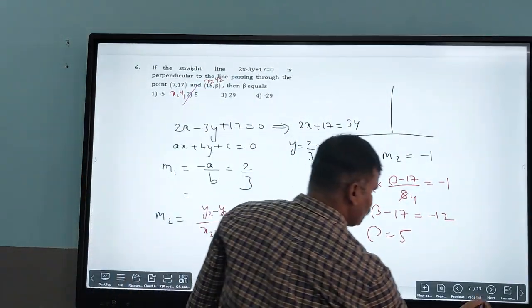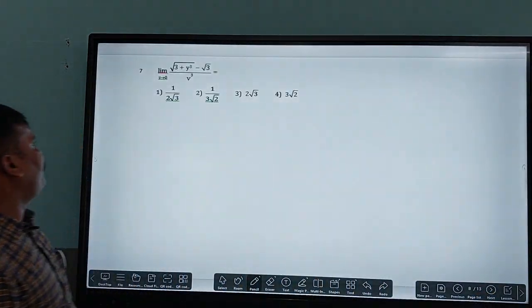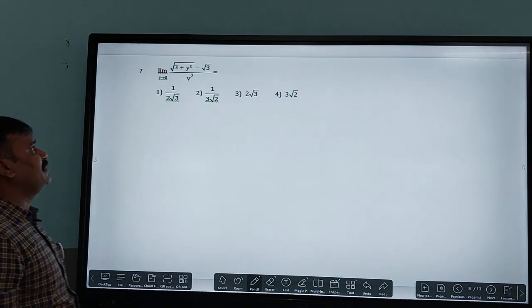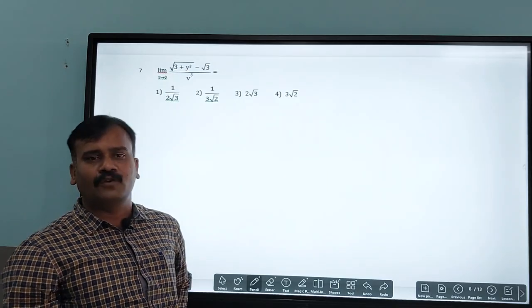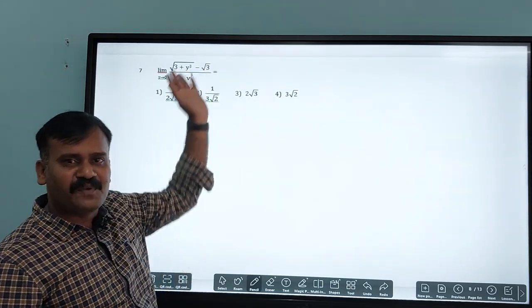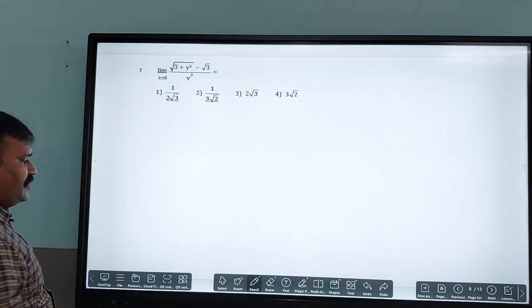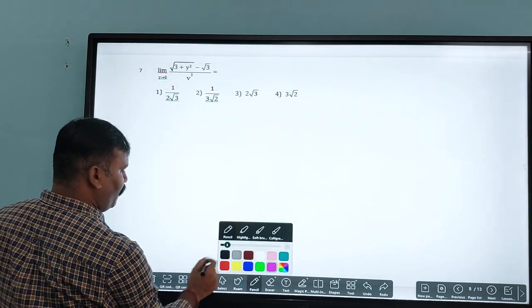And move to the next question, that is question number 7, and that is the most important thing in limits. Compulsorily a minimum of one question will be there from the concept of limits. Again, it's a first PUC concept here, and coming to that, we need to find out the value of this one here.